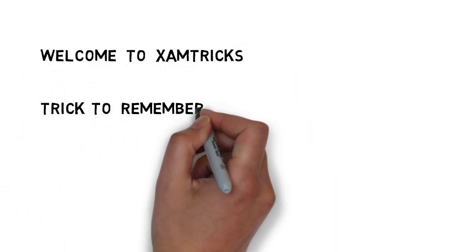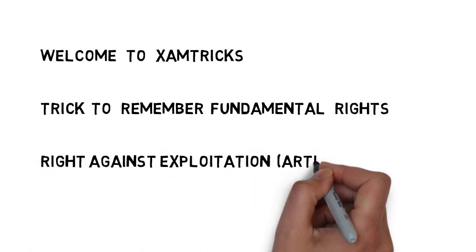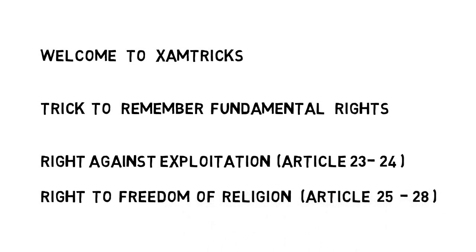In the previous videos, we learned tricks to remember fundamental rights from Article 14 to 22, and in this video, we will try to learn a trick to remember the articles of Right Against Exploitation, Article 23 and 24, and the articles from Right to Freedom of Religion, that are from Article 25 to 28.